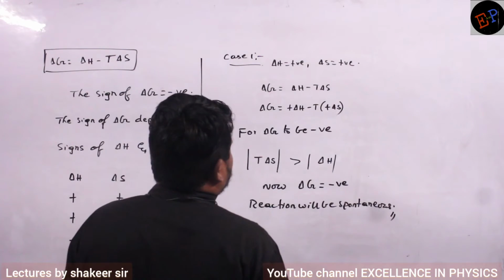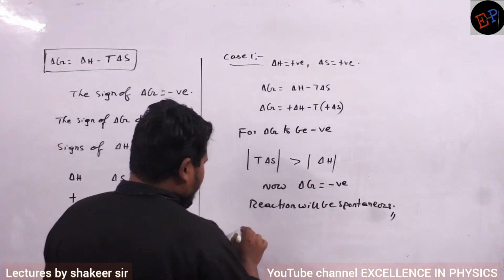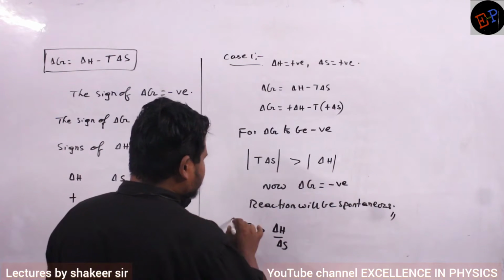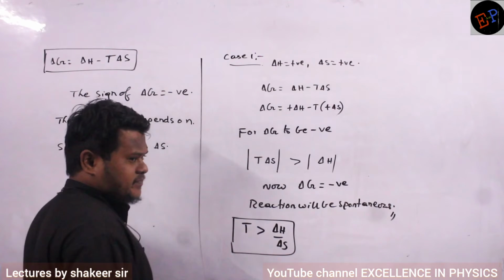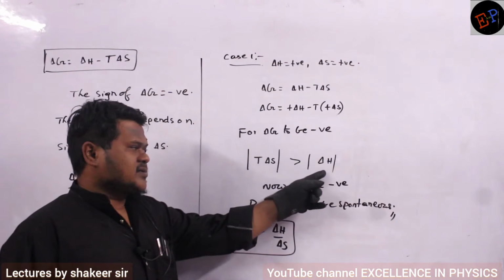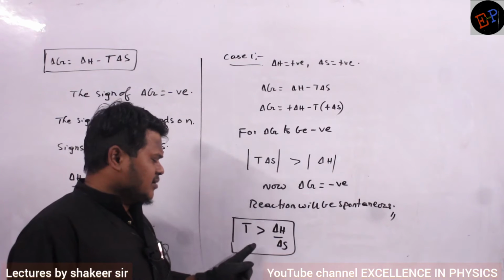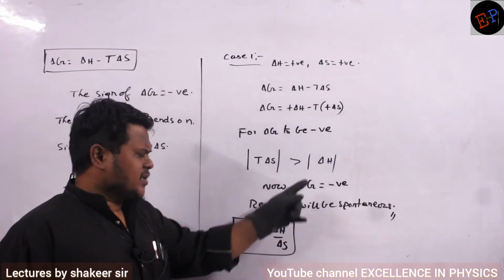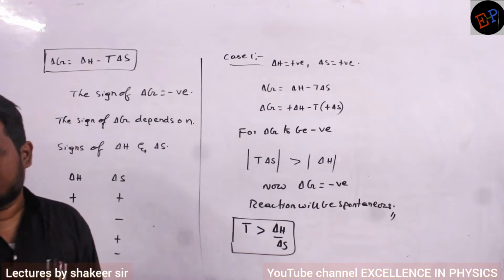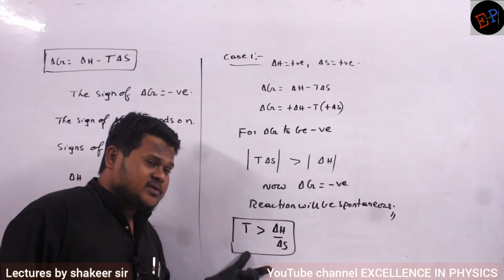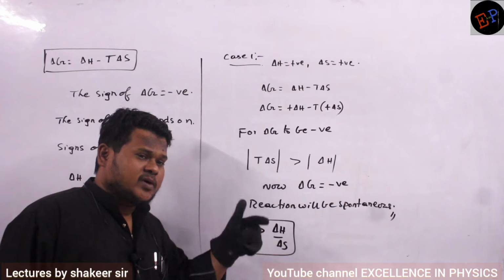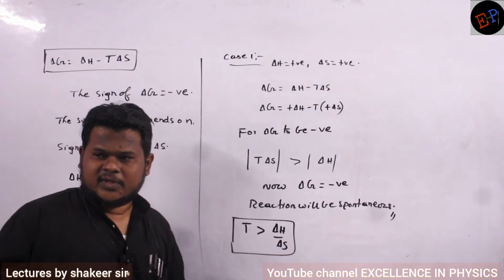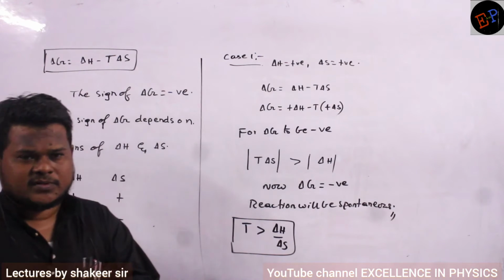Clear? Now see here, so therefore can I say that T is greater than delta H divided by delta S? Can I write like this? If T into delta S is greater than delta H, definitely I can write this relation. If delta S I send to the other side, then it will become delta H divided by delta S. And this temperature at which the reaction will become spontaneous is called the spontaneous temperature.